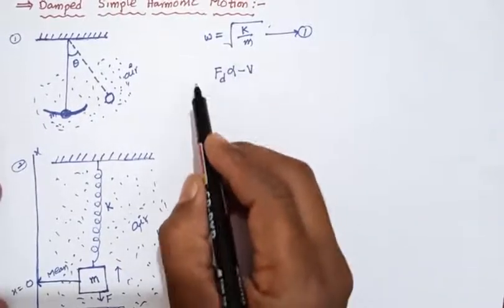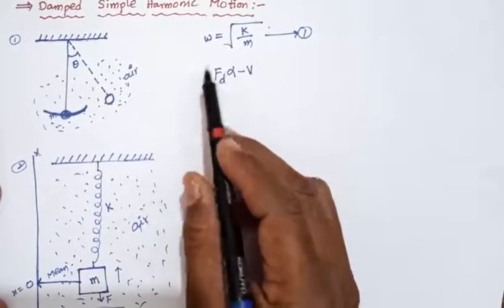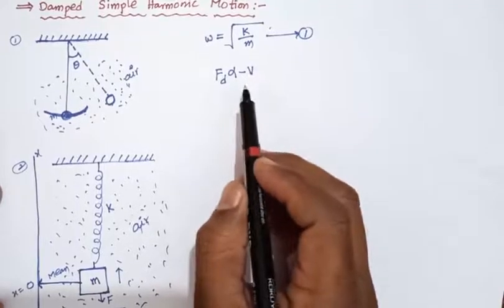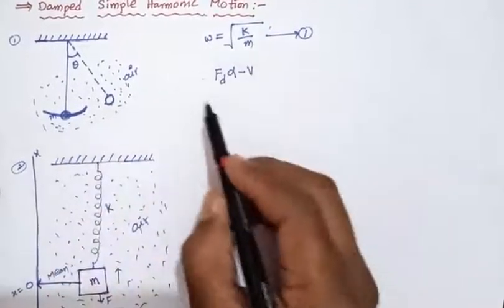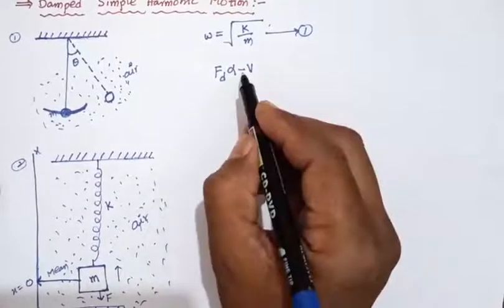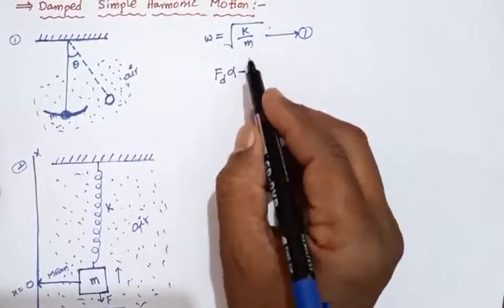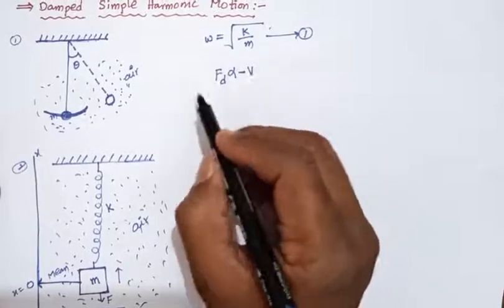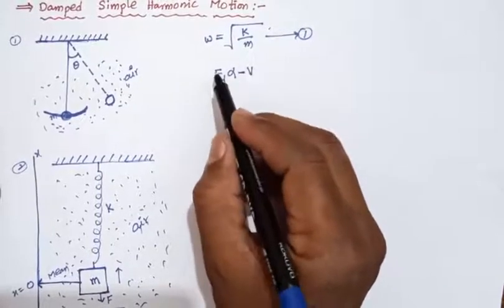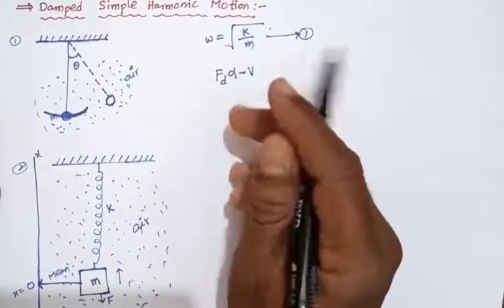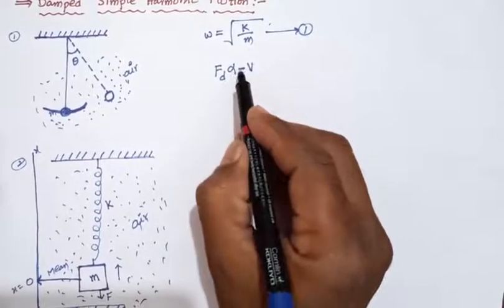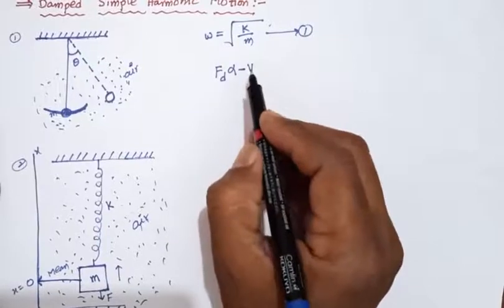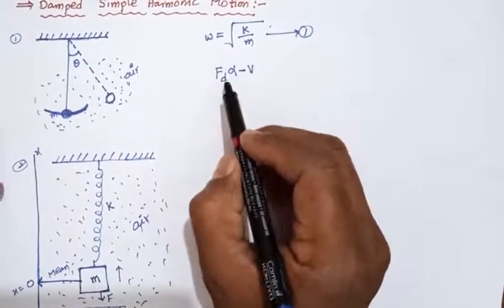So the damping force is directly proportional to the velocity of the bob, or velocity of the block. The negative direction means the velocity is opposite to the damping force. What happens? The velocity decreases. The negative sign is taken as a decrease of velocity due to the damping force.